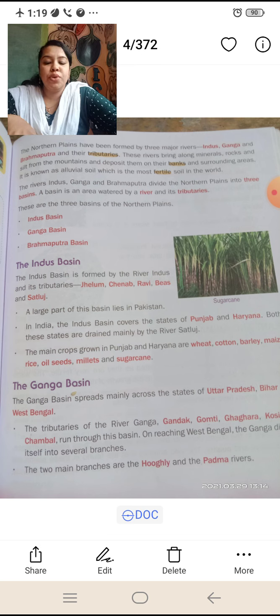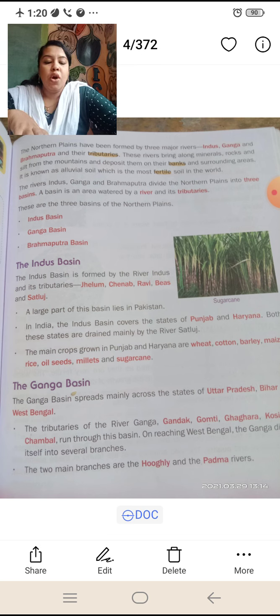The next one is the Ganga basin. The Ganga basin spreads mainly across the states of Uttar Pradesh, Bihar and West Bengal. The tributaries of the river Ganga, Gandak, Gomti, Ghaghara, Kosi and Chambal run through the basin.